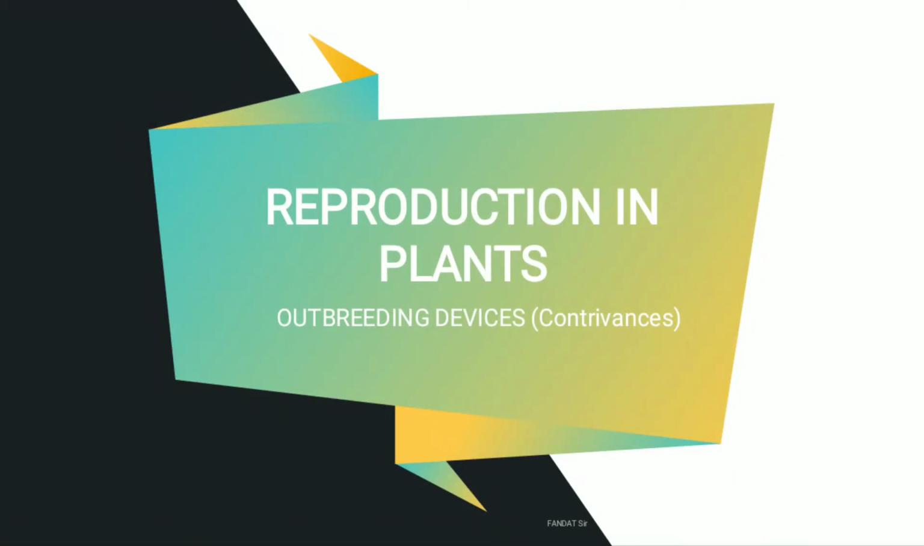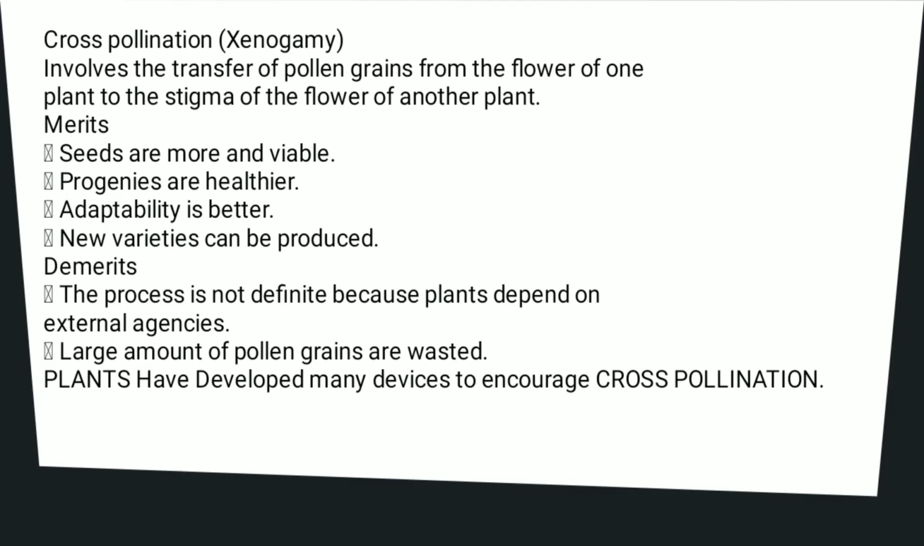Hello friends, today we are going to learn reproduction in plants and our topic is outbreeding devices or contrivances to promote cross pollination. Outbreeding occurs due to cross pollination, and for this in many plants some devices are developed, and these devices we are going to learn. So friends, cross pollination means xenogamy involve the transfer of pollen grains from flower of one plant to the stigma of flower of another plant.